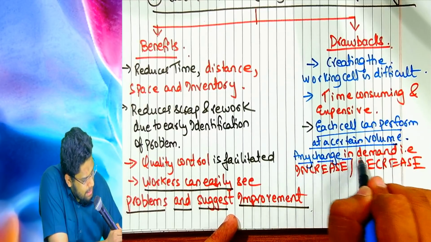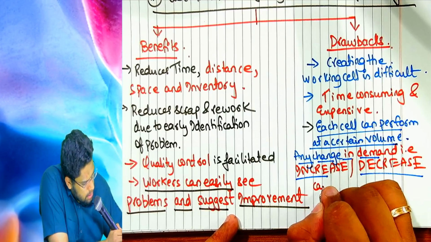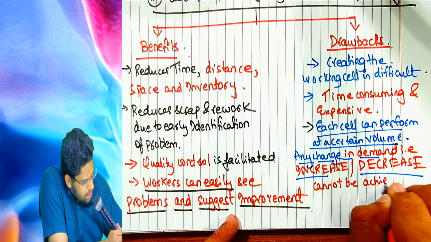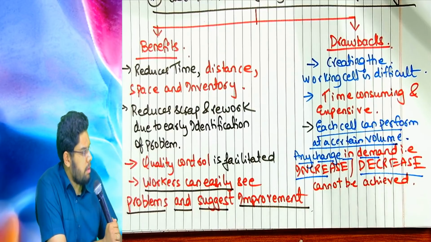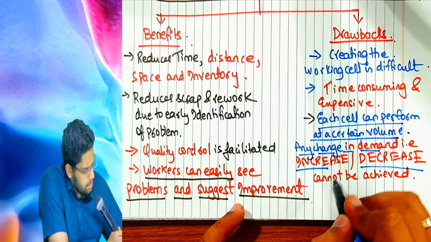Any change in demand, that is increase or decrease, cannot be achieved.